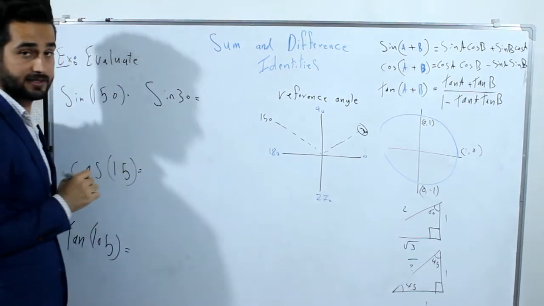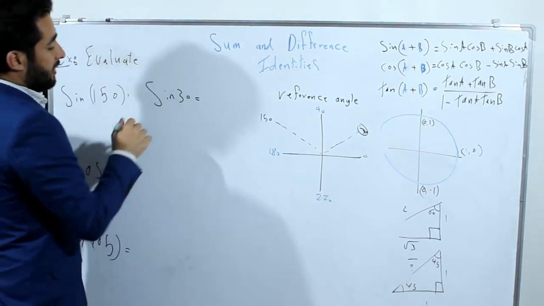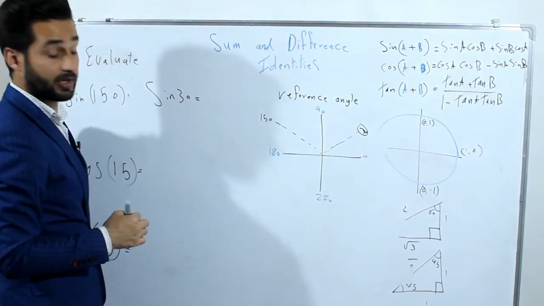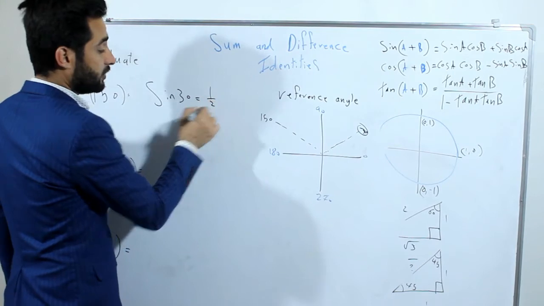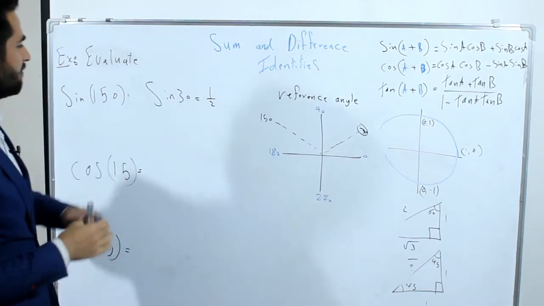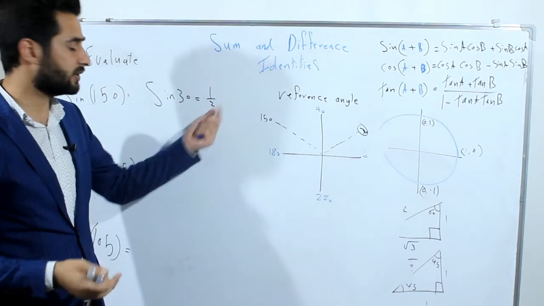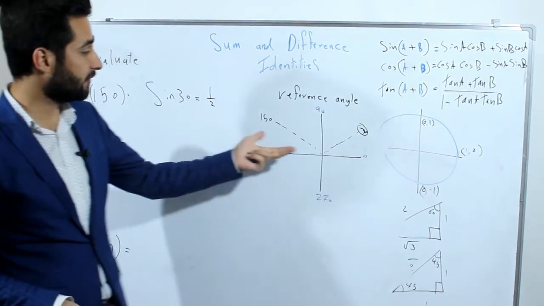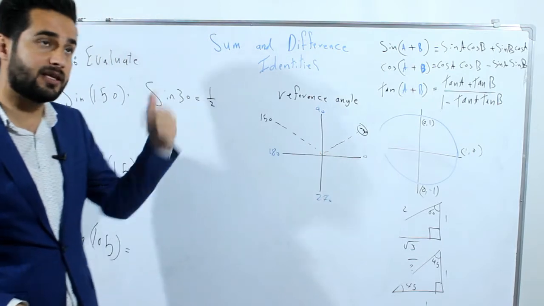And the answer is sine 30 is equal to 1 over 2. Okay, so the answer is 1 over 2. Do you remember we solved it in many steps and got 1 over 2? But here in 2 or 3 seconds we can find the reference angle and think about it.